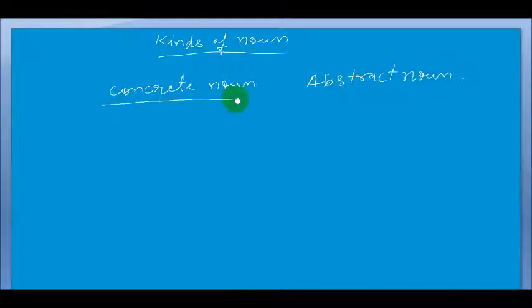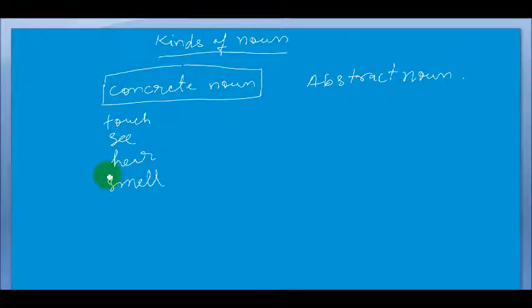Concrete noun is the noun, that means the name of those things which have physical existence. That means we can touch, see, hear, and smell those things.